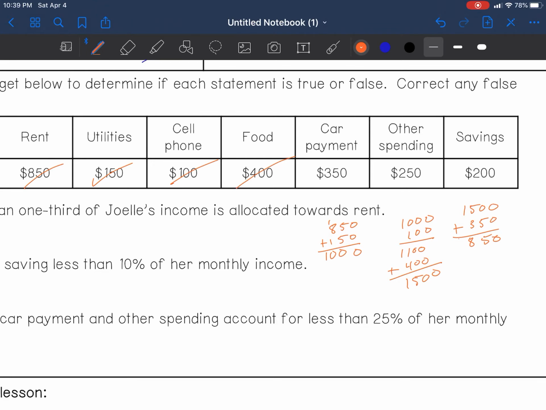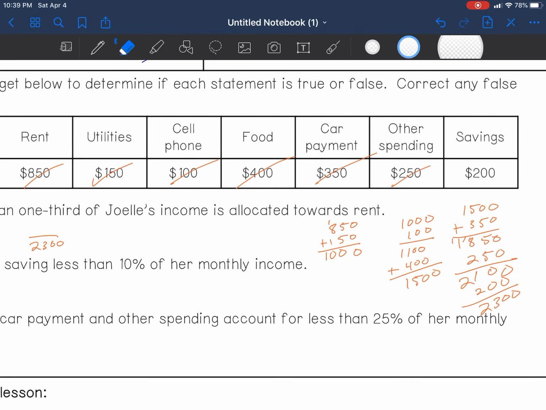Plus 250. And then plus 200. So our total amount, our whole amount, is $2,300. So we know it's going to be $2,300.